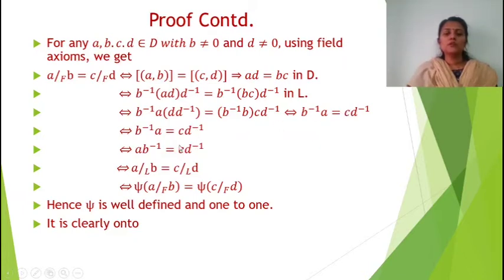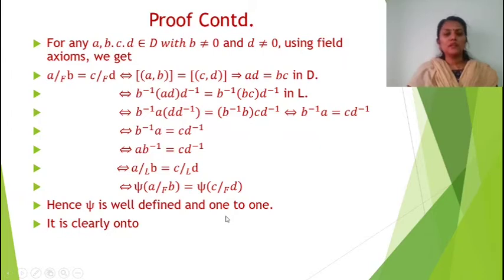So we can write B inverse A is equal to C D inverse, which can be rewritten as A B inverse is equal to C D inverse. So this will be equal to A quotient by B, which is equal to C quotient by D. This is the definition of psi, which is equal to psi of A quotient by B, which is equal to psi of C quotient by D. Hence, psi is well defined and one-to-one.